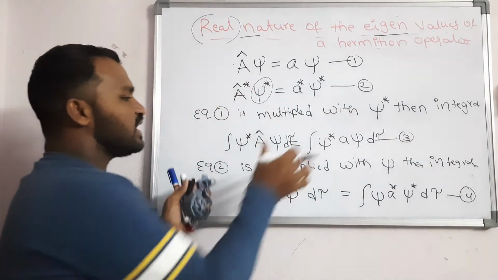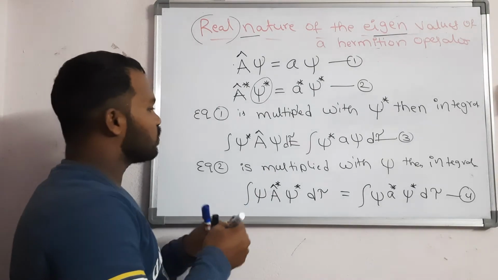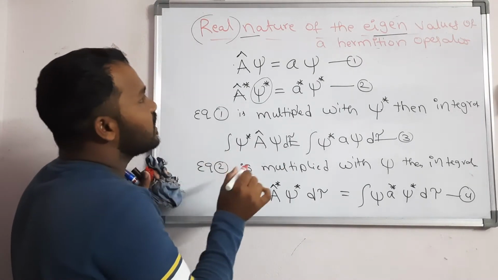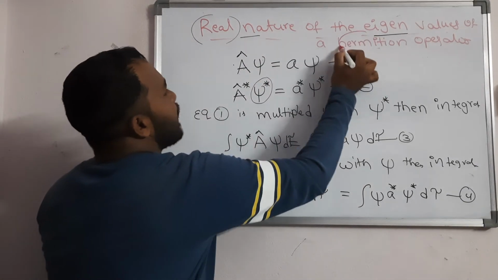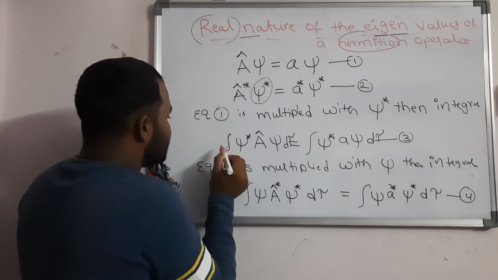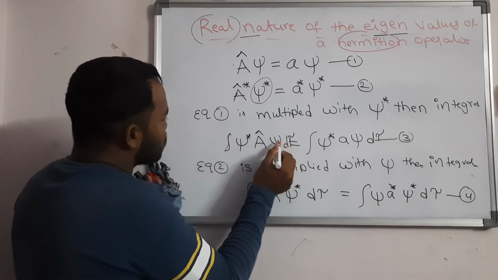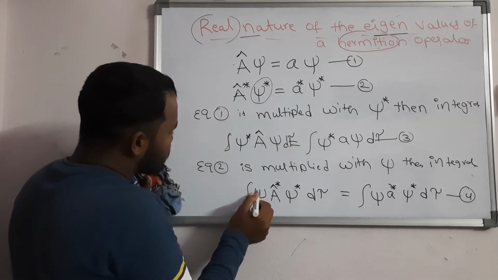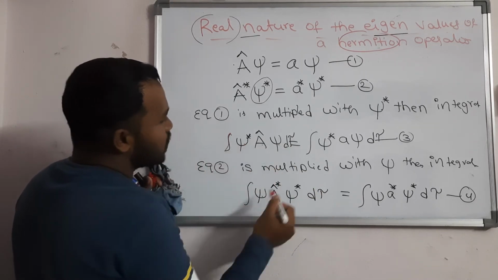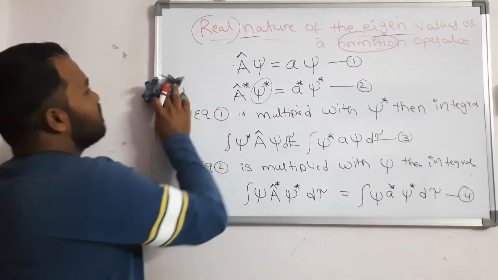From equation 3 and equation 4, the left hand sides are equal. How are they equal? Since A cap is a Hermitian operator, the left hand sides are equal. The integral of psi star into A cap into psi d tau is equal to the reverse: the integral of psi into A cap star into psi star d tau. So from equation 3 and equation 4 we have that.